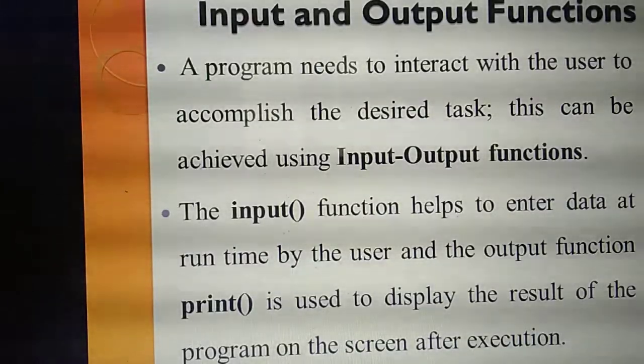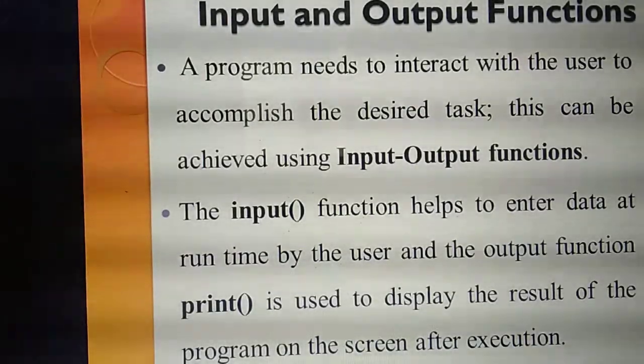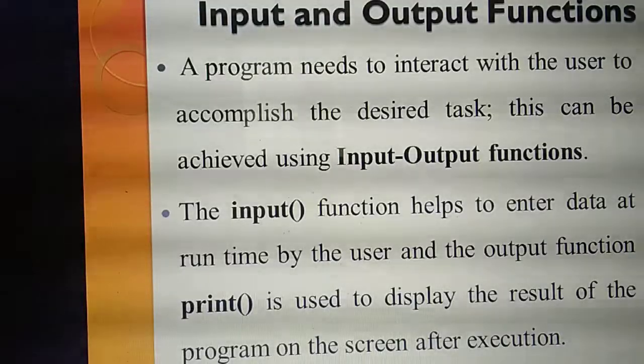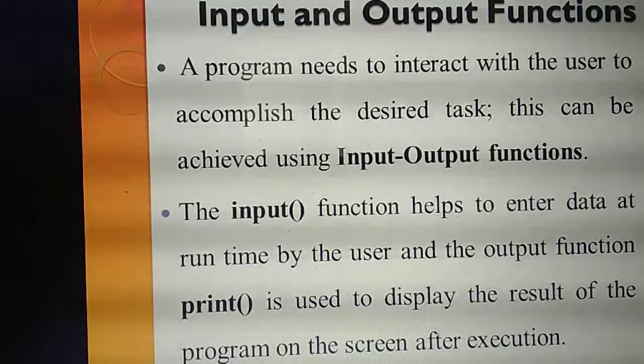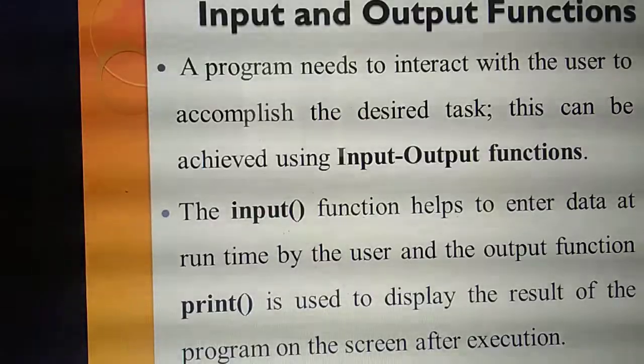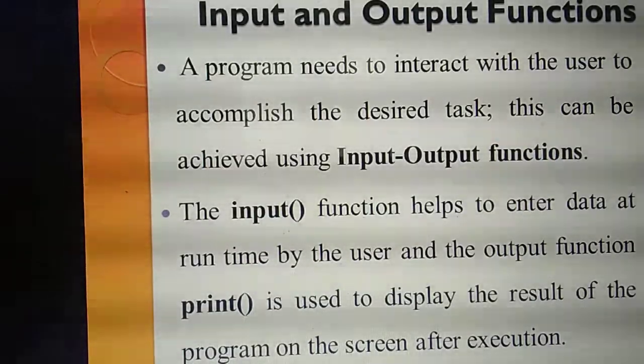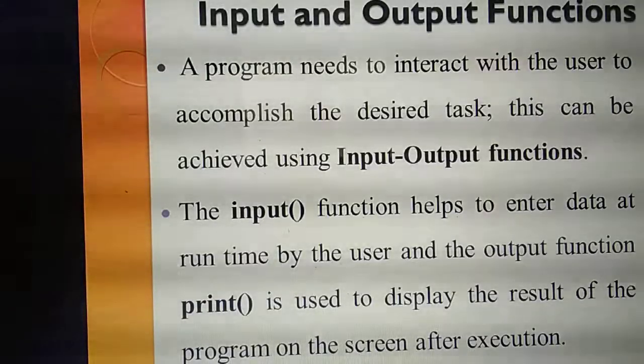Okay. So after you are executing the program, what line will it display in the output screen? "Enter the value of a." So where are you giving the value of a? In the output screen. That is called entering the data at runtime. Understand? So what do you mean by entering the data at runtime?